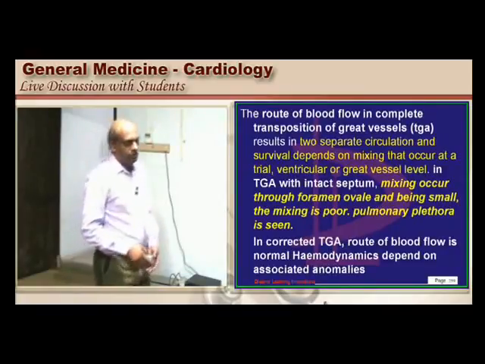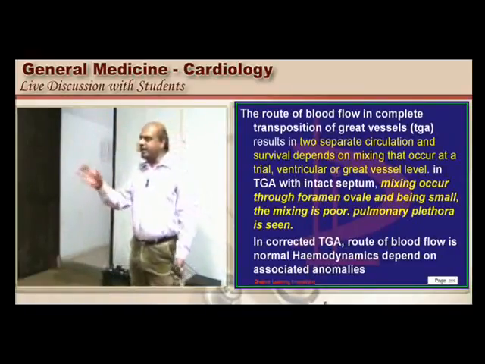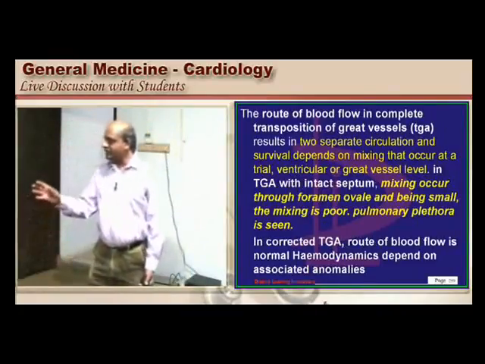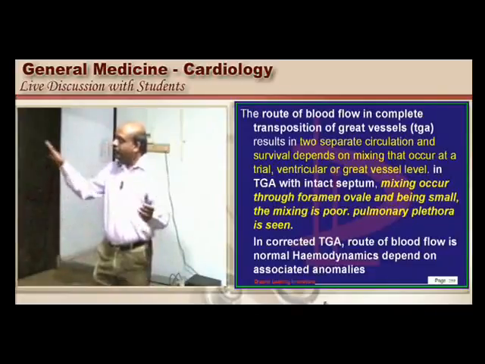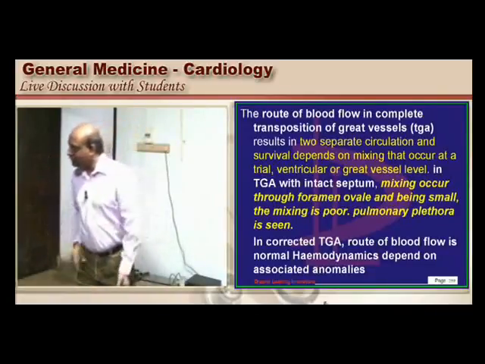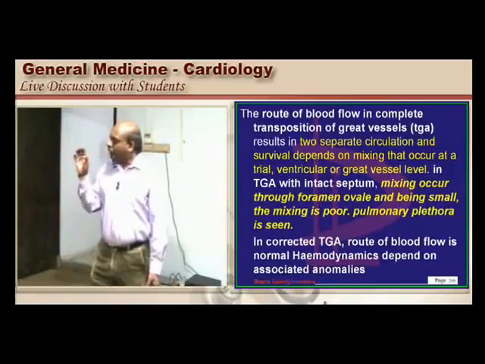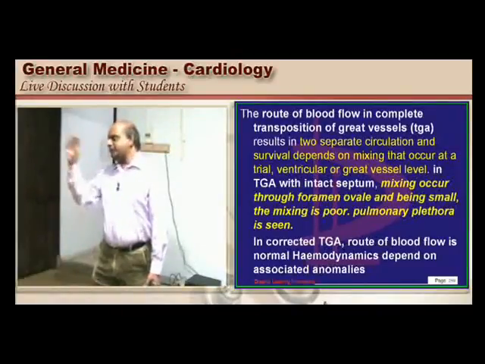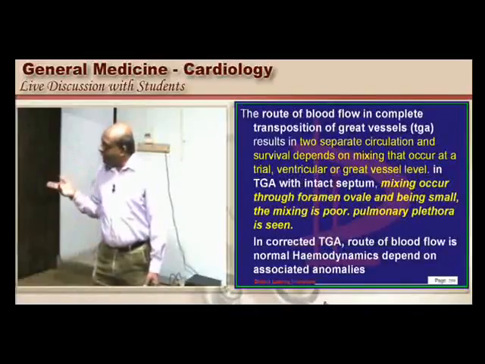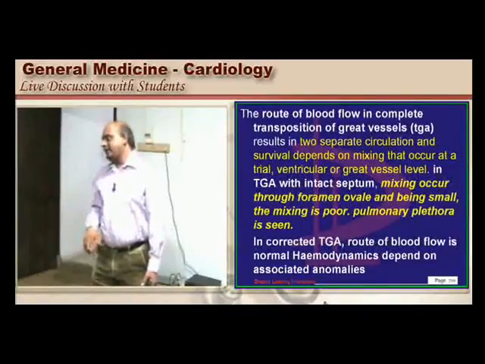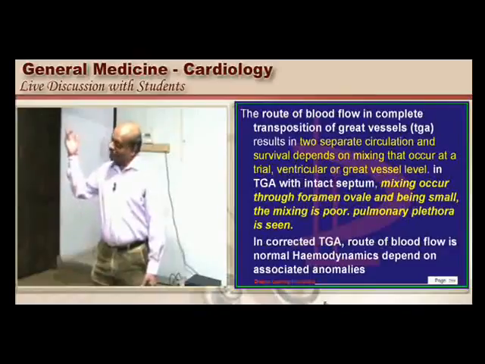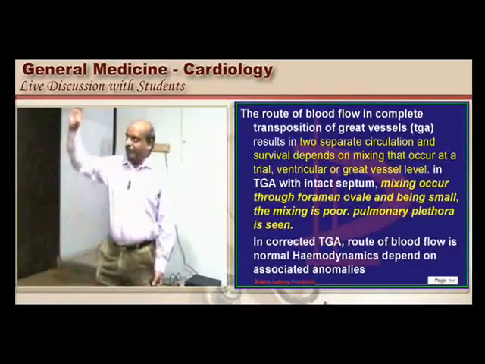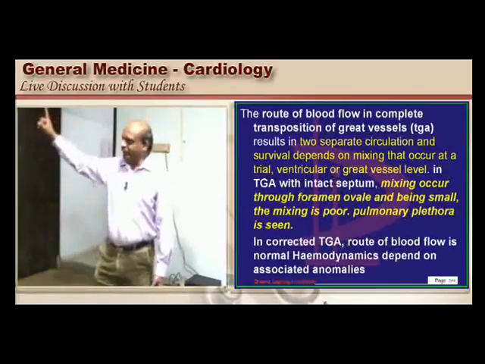Now is there any way to differentiate one from the other clinically, cyanotic heart diseases? Look for pulmonary oligemia. In tetralogy of Fallot, will there be pulmonary oligemia or plethora? Oligemia, because there is a pulmonary atresia. In tricuspid atresia, you will have pulmonary oligemia, whereas that is not so in the other cyanotic heart diseases. So pulmonary oligemia, whether present or not, is one differentiator.